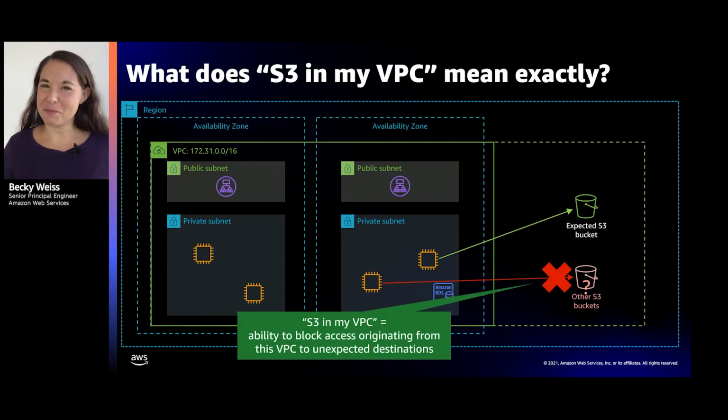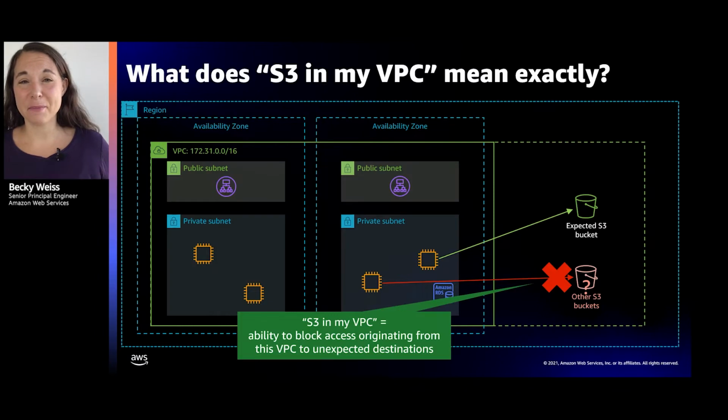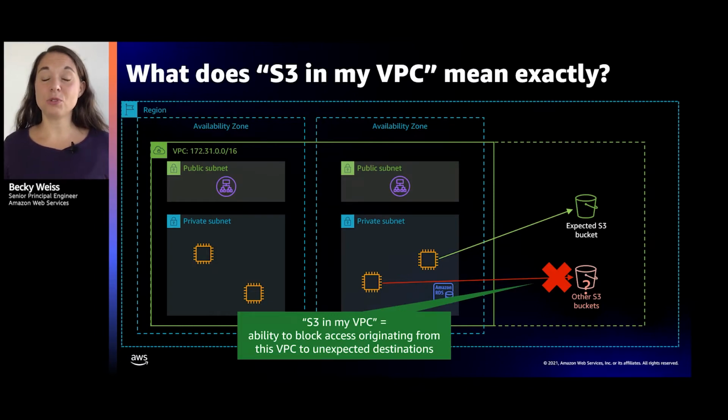There's another thing that it means too, as we learned about how customers think about this. Many of these customers think about their network as part of their security perimeter, and what that means to them is they have rules set up on the edge of the network about where data can flow when it originates from this network.